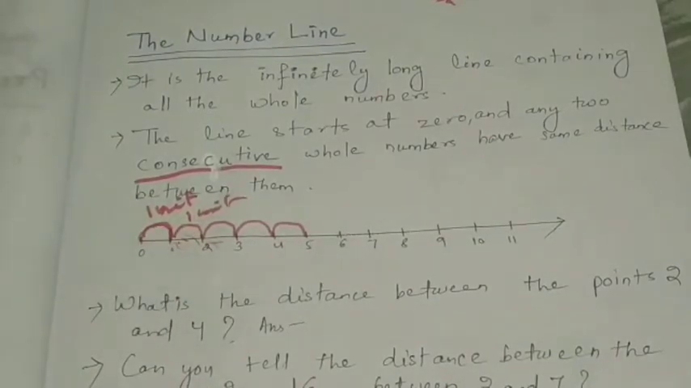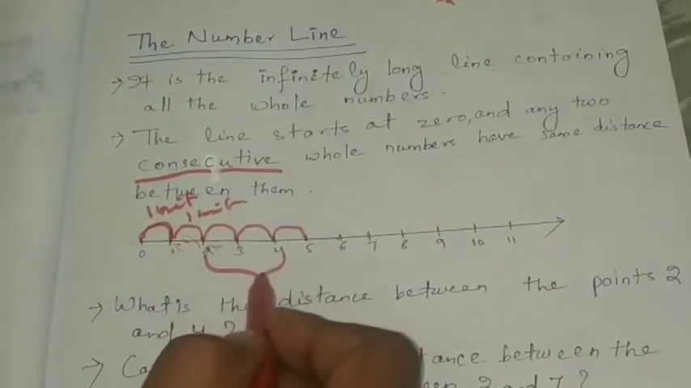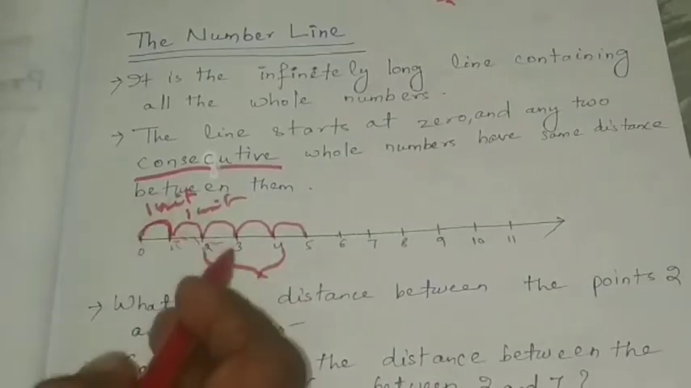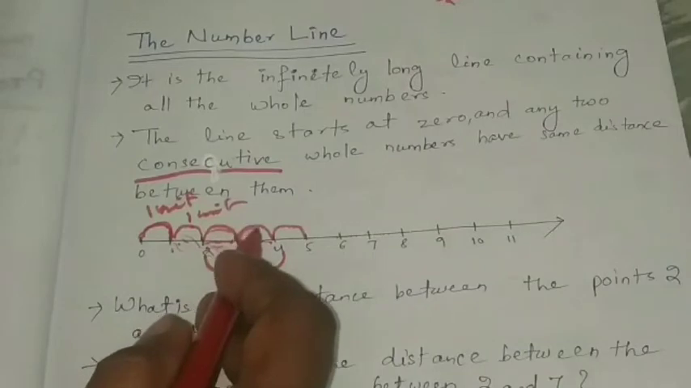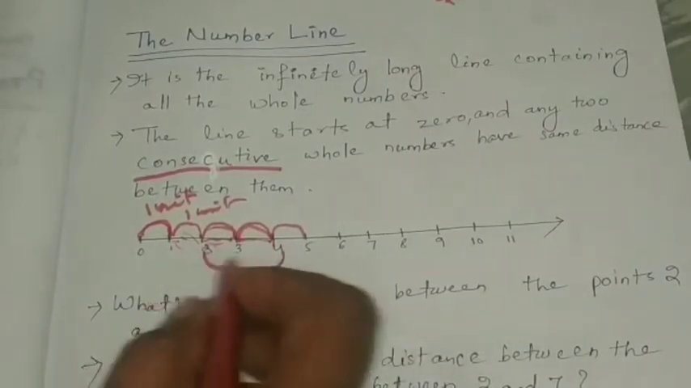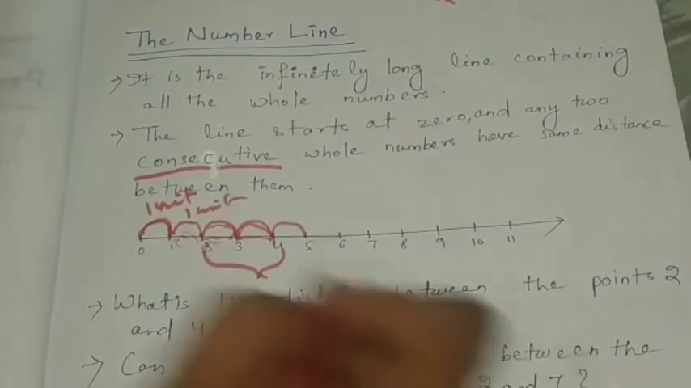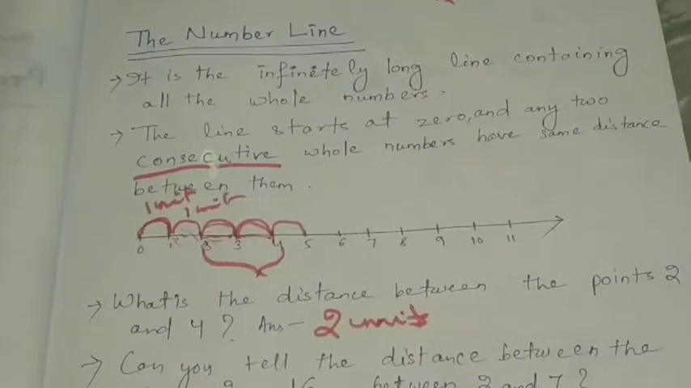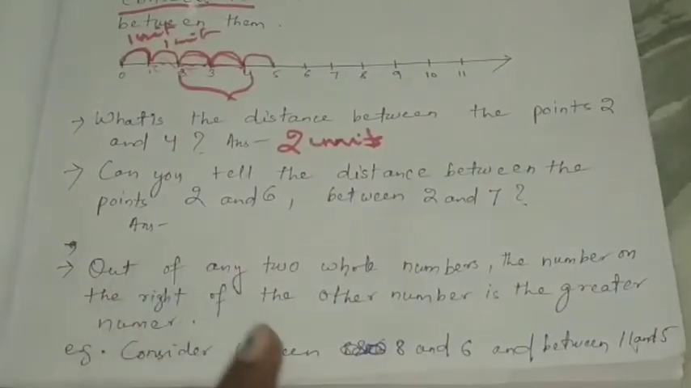So let's find out the distance between 2 and 4. Here 2 is there and here 4 is there. So here how many units are there? 1 and 2. So the distance between 2 and 4 is how much? 2 units. If I ask, can you tell the distance between the points 2 and 6? Look at here, where is 2?